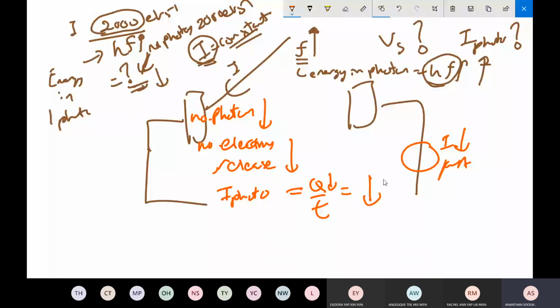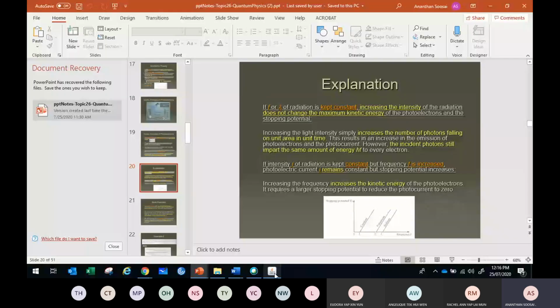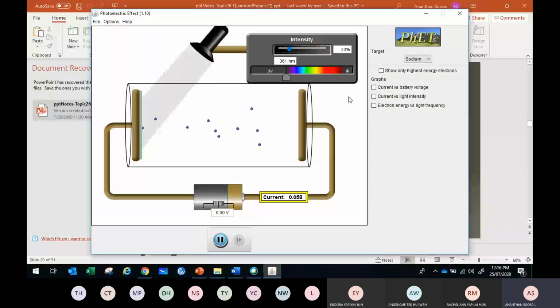If I want to show you the animation, we use the same intensity. You see the current is 0.118. I make the intensity the same and raise the frequency.